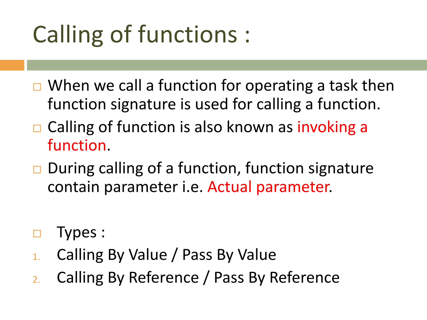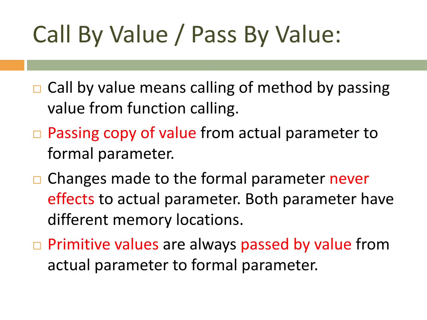First one is calling by value, or passing by value. Second one we can say calling by reference, call by reference, or pass by reference. Now we are going to discuss this. Call by value and pass by value are both the same thing. We are calling a function by passing a value. The first point: call by value means calling a method by passing a value from the function call, which means we are passing a value when we are calling a function.